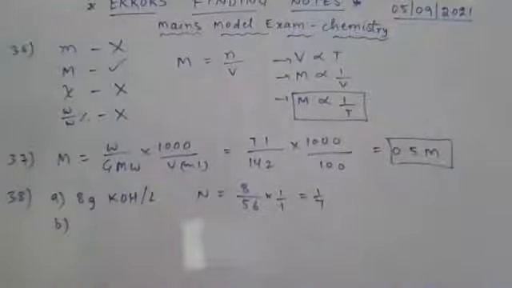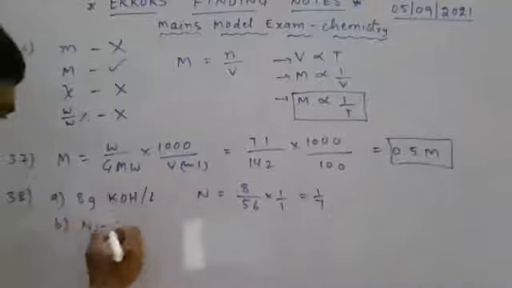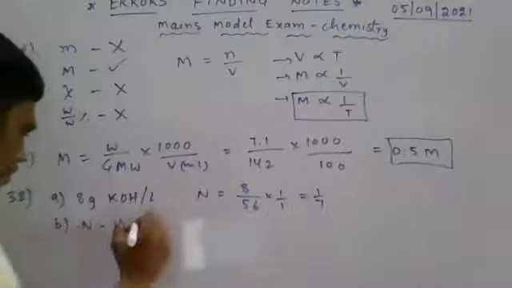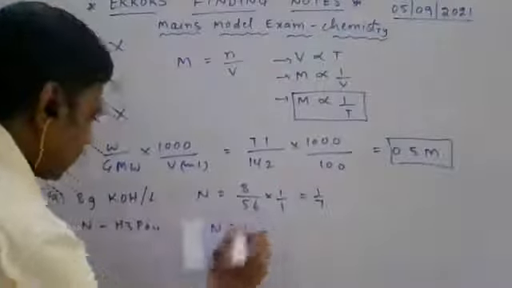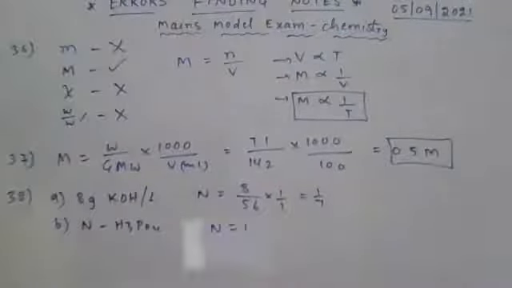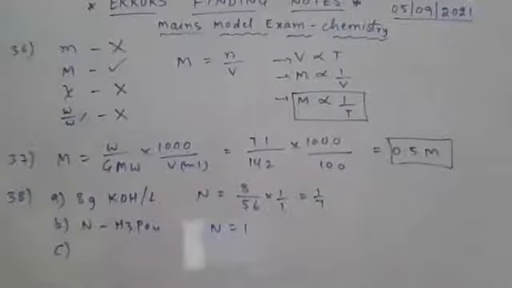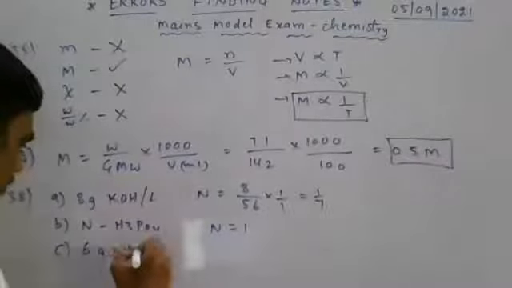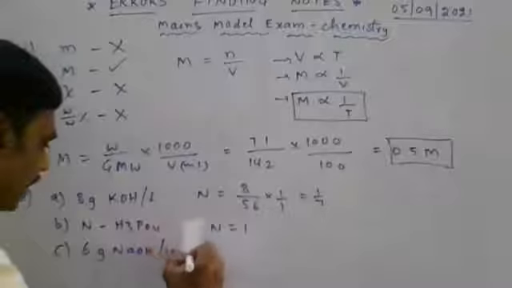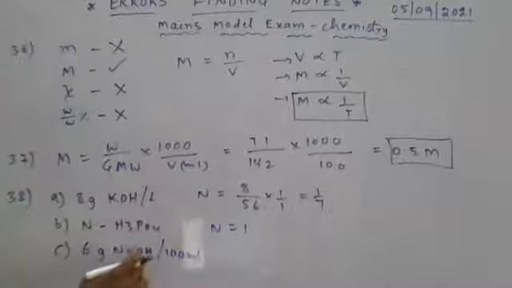Second one. N means normal H3PO4. Here normality is given as 1. 1 normal. Option C. Six grams of NaOH per 100 ml, not in 1 liter.